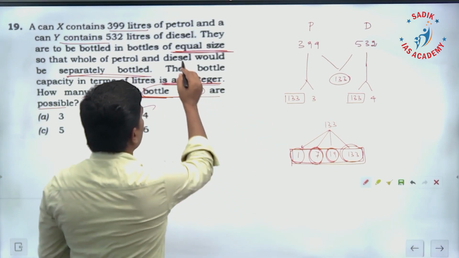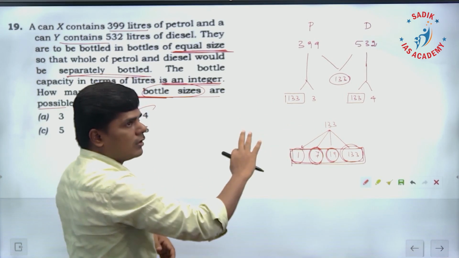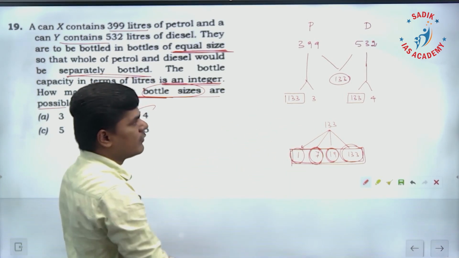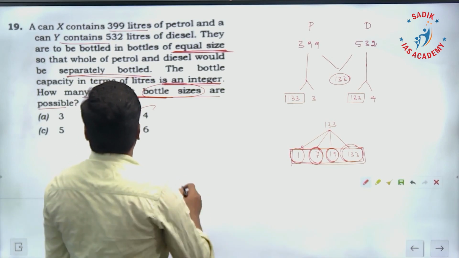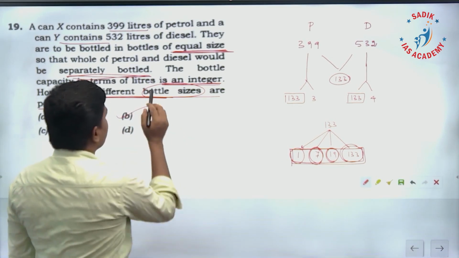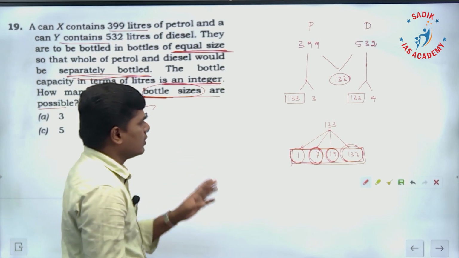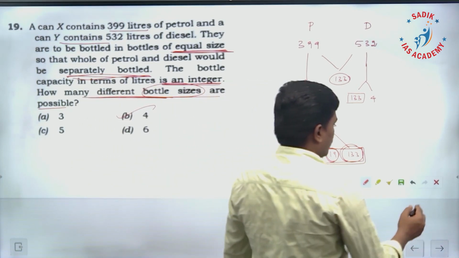So they have said equal size. Petrol bottle and diesel bottle should be of equal size. That's why we are going for HCF. And they are not going to be mixed and bottled, they are kept separately and bottled. So answer is 4.